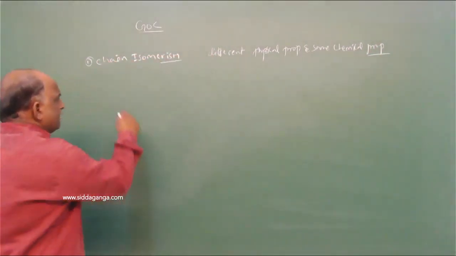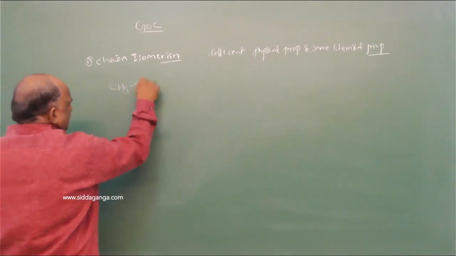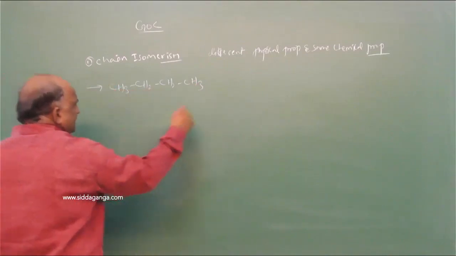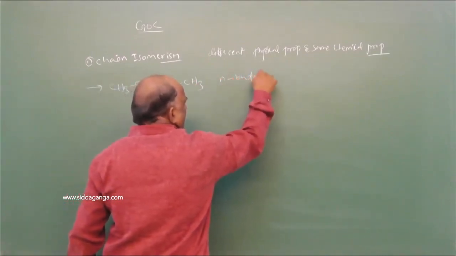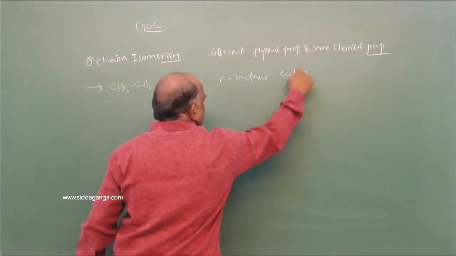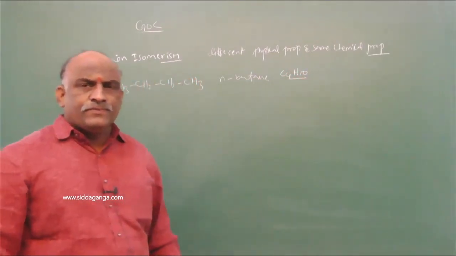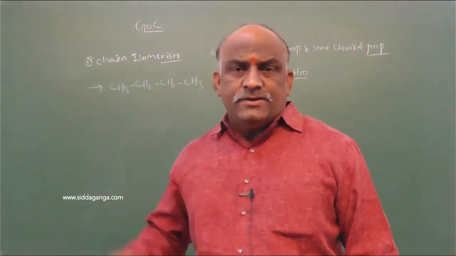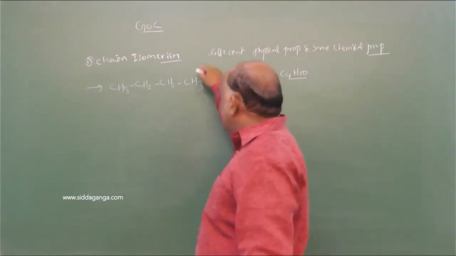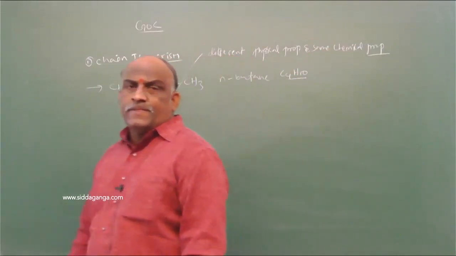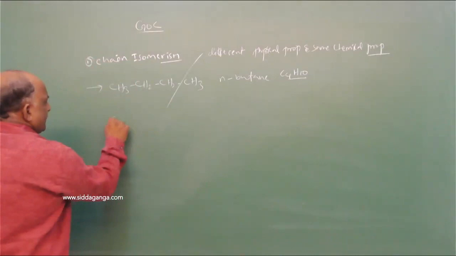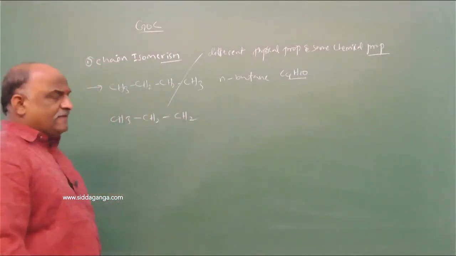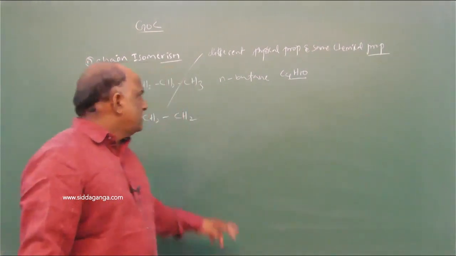Let us consider one simple example, a well-known example. CH3, CH2, CH2, CH3. It is called n-butane, formula C4H10, normal butane. 4 carbon atoms, 10 hydrogen atoms. This is a regular chain. Break this chain, then what do we get here? CH3, CH2, CH2, and this is a branch.